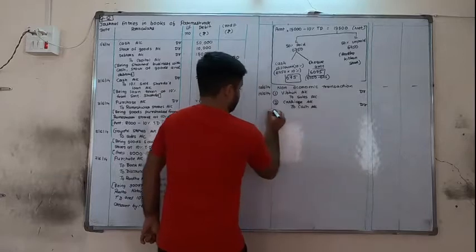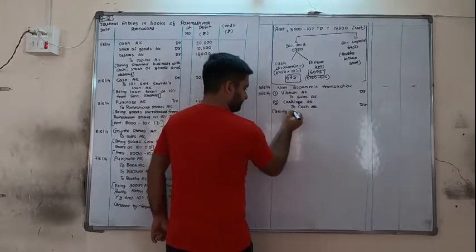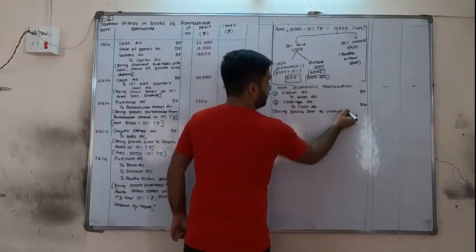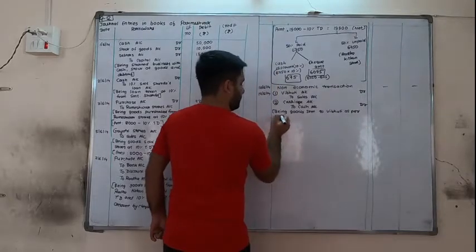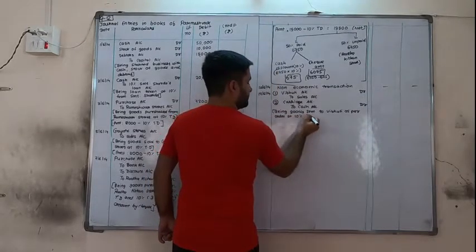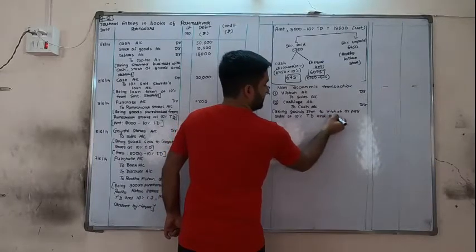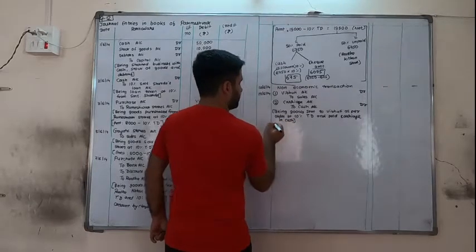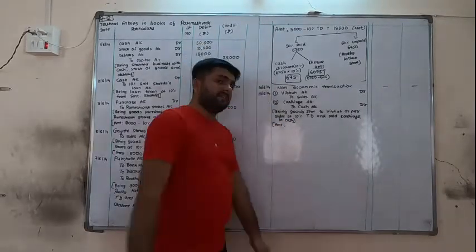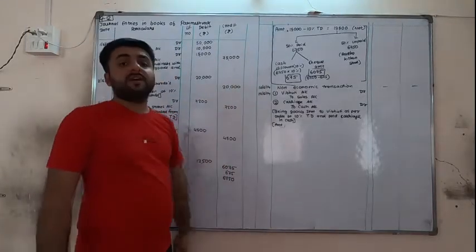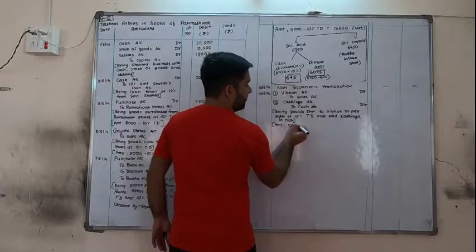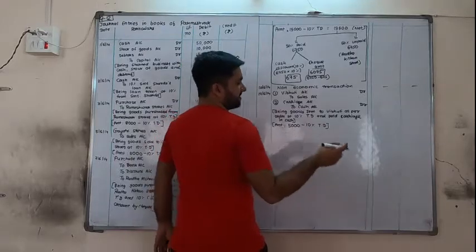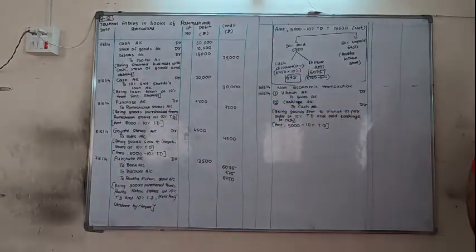Okay. Now, first of all, narration. Goods sent to Vibhuti as per order at 10% TD and paid carriage in cash. Now the amount of goods. Since in the 12th transaction no amount is given, the amount is seen from the 10th transaction. Goods were of 5,000. The order was for 5,000, minus directly 10% TD. So 5,000 minus 10% is 4,500.